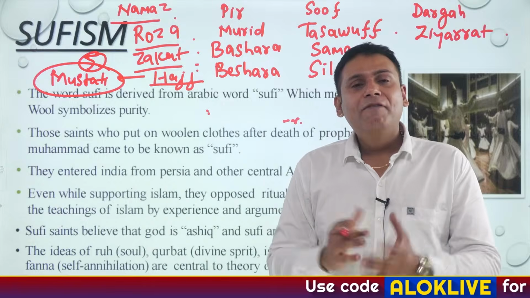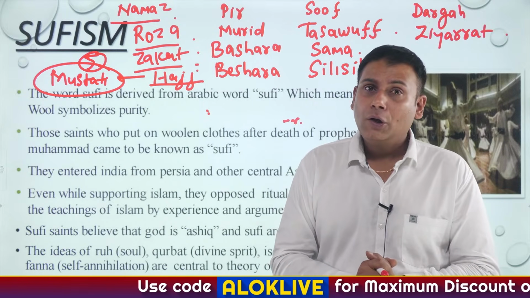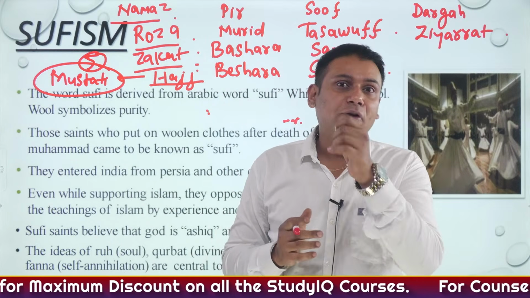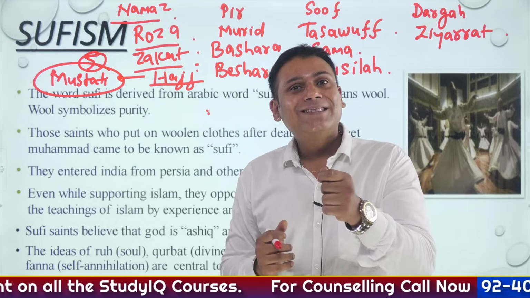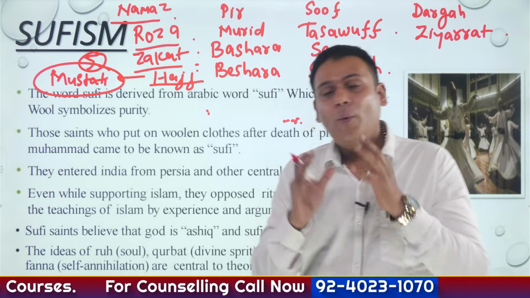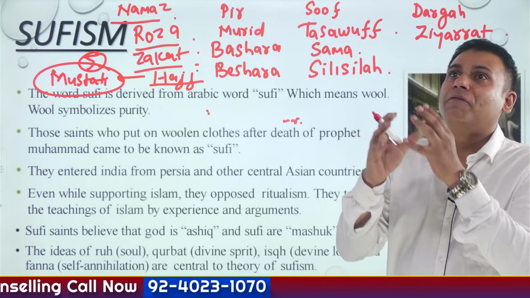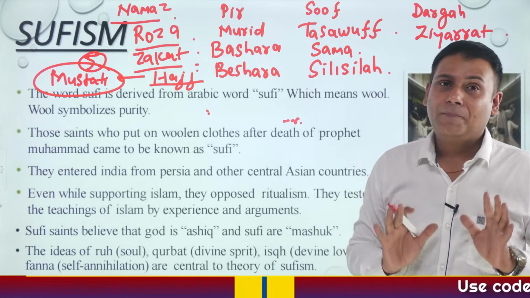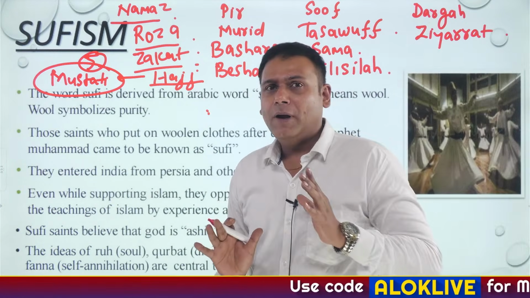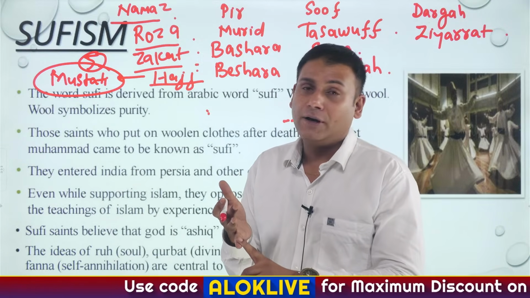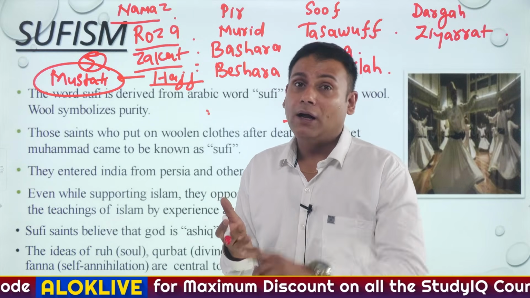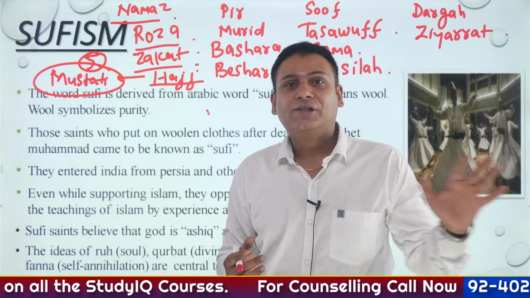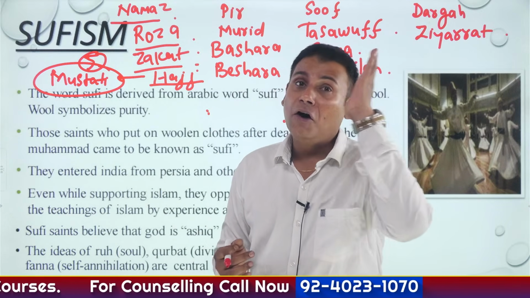So during the medieval period, there were certain Sufi saints who had a very simplistic belief. Now the word Sufism has been derived from the word Suf, and Suf basically means wool. Now during the winter seasons, these saints used to go from one place to another and preach about the simplicity of religion. They believed only in one concept. It is not necessary to offer namaz to Allah 5 times in a day. It is not necessary to observe roza. But the most important aspect, service to humanity is service to God. As simple as that. And they believed in simplicity of life.